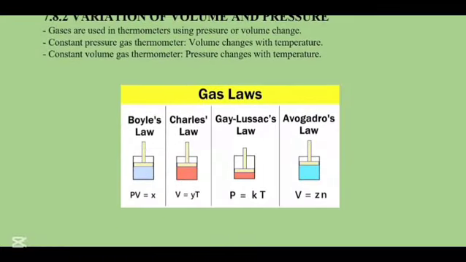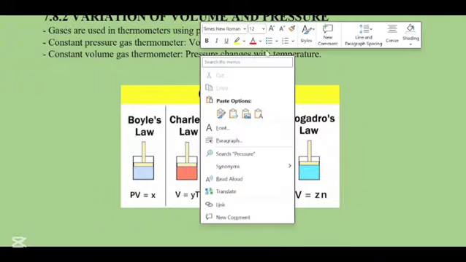Now the variation of volume and pressure. Gases are used in thermometers using pressure or volume change. In the constant pressure gas thermometer, the volume changes with temperature. In the constant volume gas thermometer, the pressure changes with temperature.